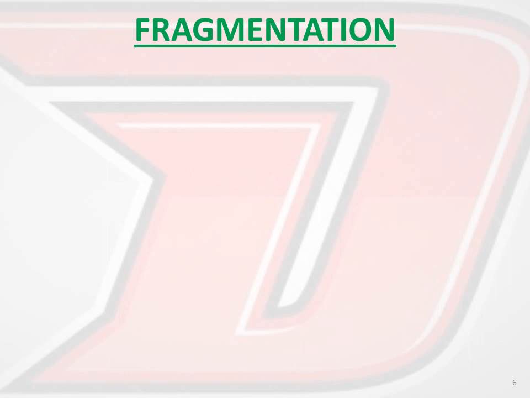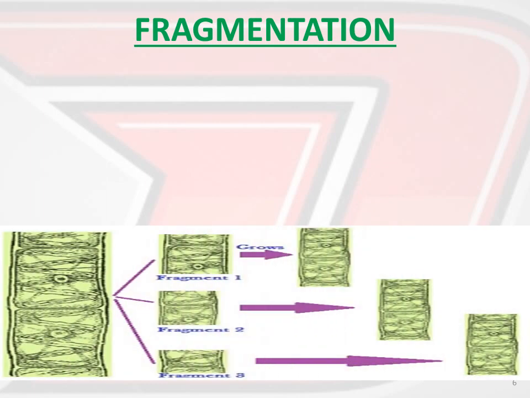Fragmentation. Fragmentation means small fragments, right? If a new individual grows from small fragments, that process is known as fragmentation. Just have a look here. This is the diagram of Spirogyra I have given you. The same diagram you can see in your textbook also. From the parent Spirogyra, three fragments are separated due to any reason, it can be any kind of damage or breaking. Now from that detached fragment, the entire Spirogyra will be formed.